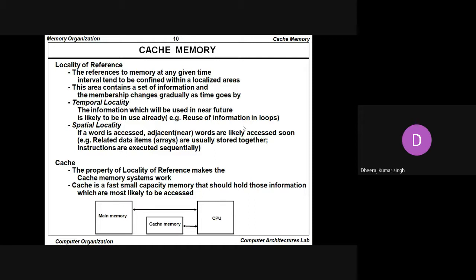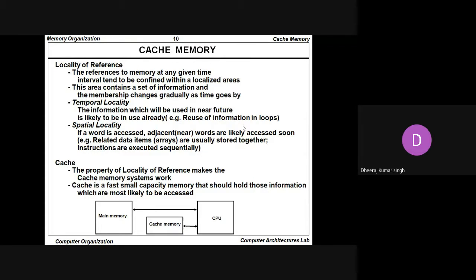Temporal locality: the information which will be used in the near future is likely to be in use already. Example, reuse of information in loops. That is the part of temporal locality. Spatial locality: if a word is accessed, adjacent words are likely to be accessed soon. Example, related data items and arrays are usually stored together, and instructions are executed sequentially. The property of locality of reference makes the cache memory system work. Cache is a fast, small capacity memory that should hold the information which is most likely to be accessed.